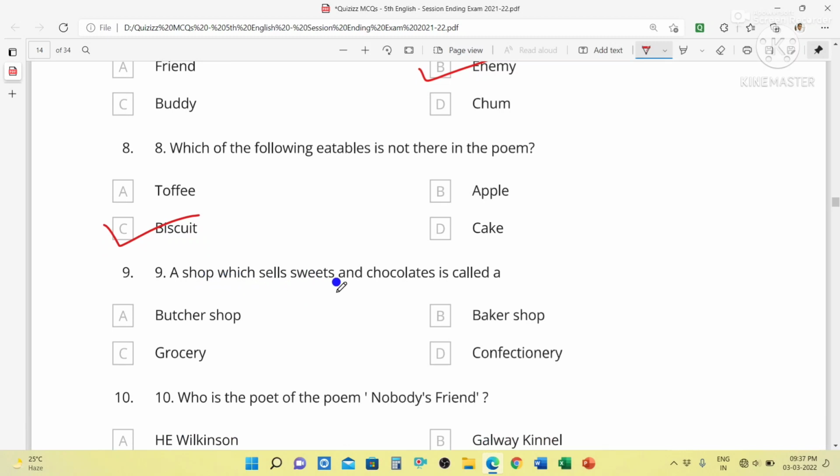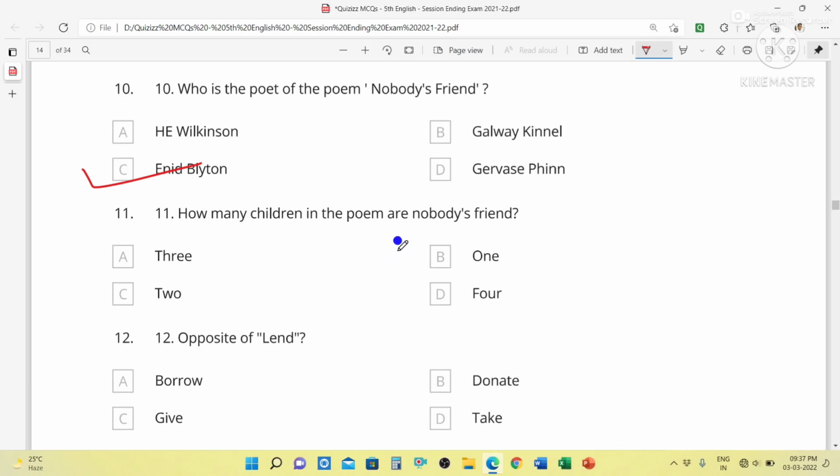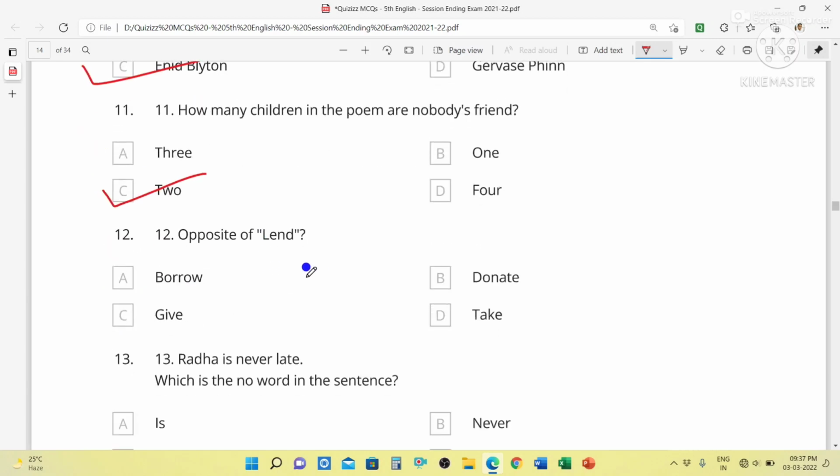A shop which sells sweets and chocolates is called a confectionery. Who is the poet of the poem Nobody's Friend? The poet was Enid Blyton. How many children in the poem are nobody's friend? There are two children who are nobody's friend. The last one was everybody's friend. Opposite of land is burrow.